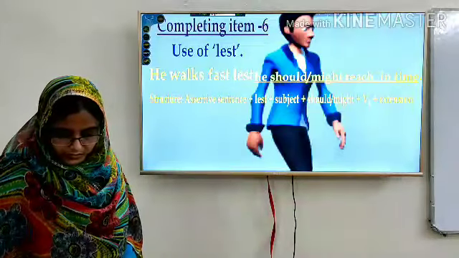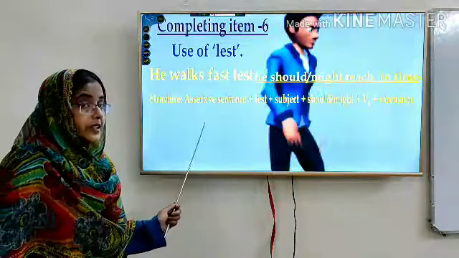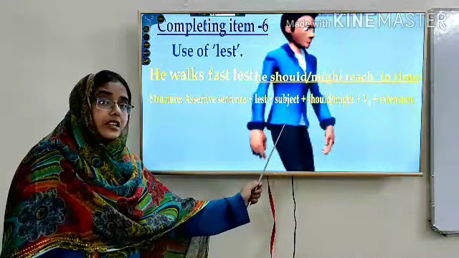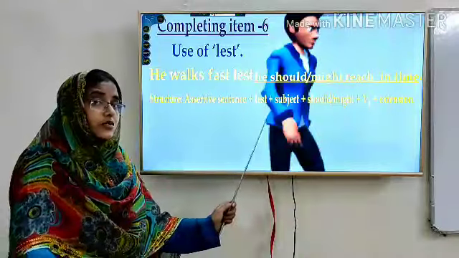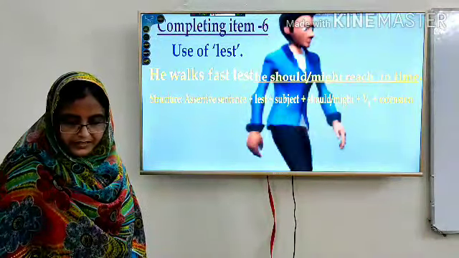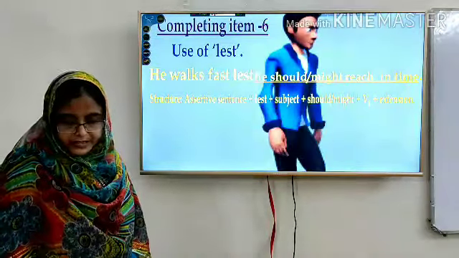So we need not use any negative word here. So once again, the given part is assertive, lest, and after lest we use subject and then should or might to complete the sentence.